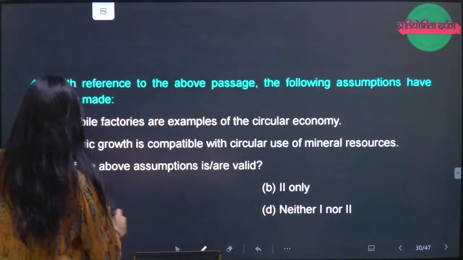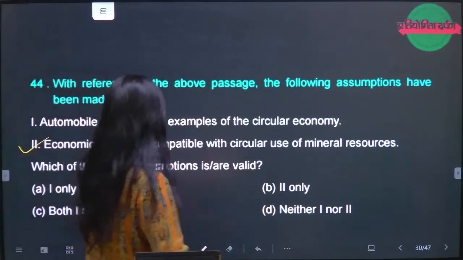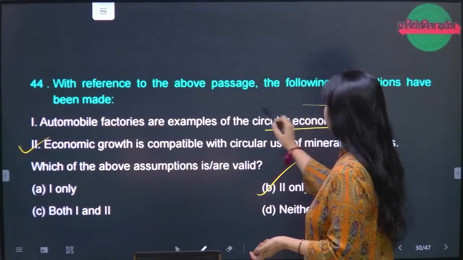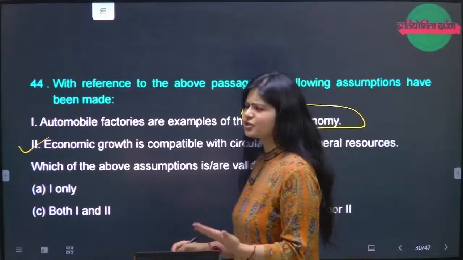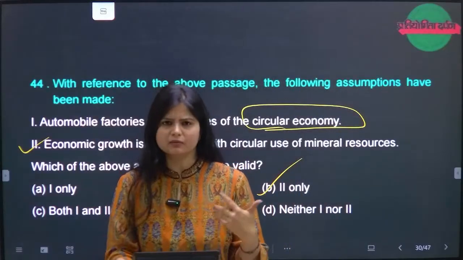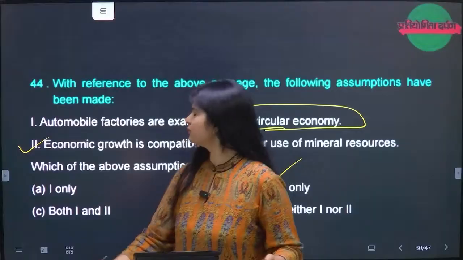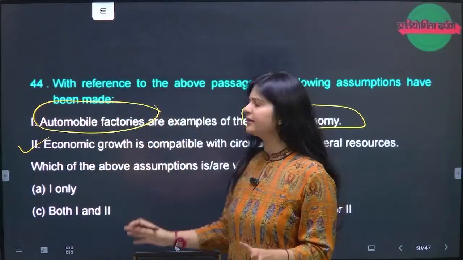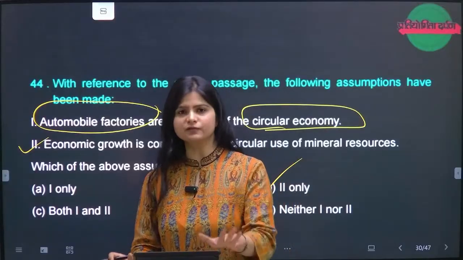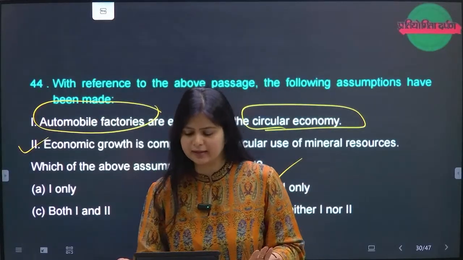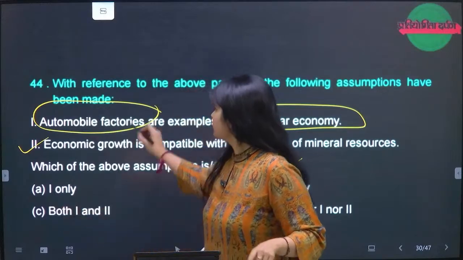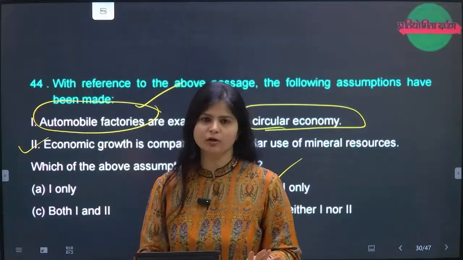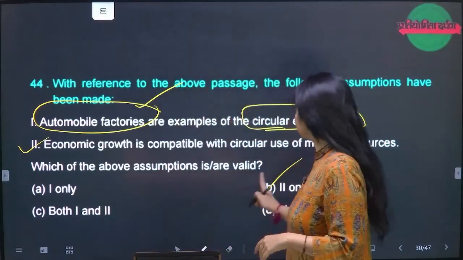Though it looks a little ambiguous to me, because somebody would say automobile factories are examples of circular economy. The discussion of that was there. I mean, we were discussing something regarding that, but categorically telling that automobile factories should be the part of circular economy, we can't say like that, right? So there is no mentioning of the automobile factories categorically, so I'm not taking this as an option. B should be the right answer.